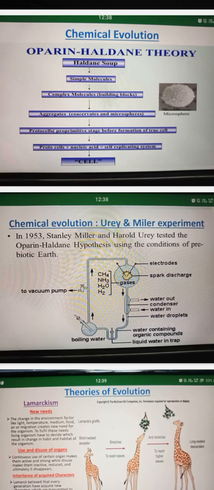Next, chemical evolution, Urey-Miller experiment. In 1953, Stanley Miller and Harold Urey tested the Oparin-Haldane hypothesis using the conditions of prebiotic earth. To vacuum pump, electrodes, spark discharge, water out, condenser, water in, water droplets, water containing organic compounds, liquid water in trap.